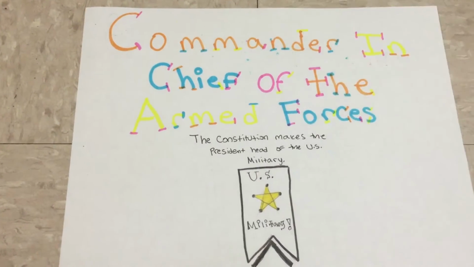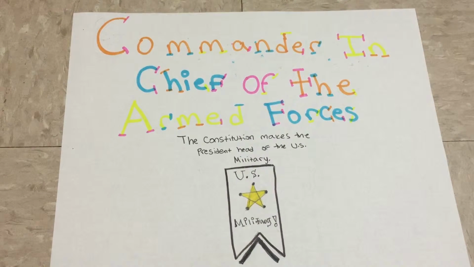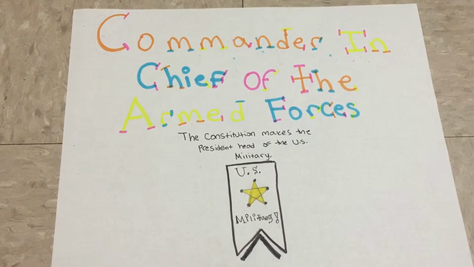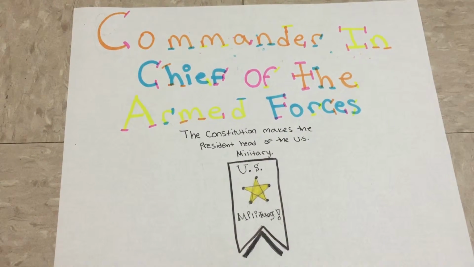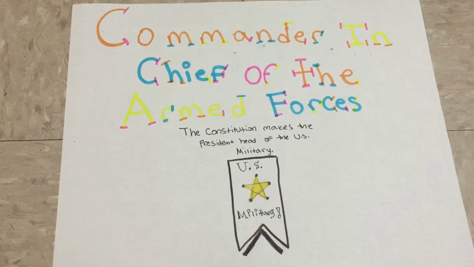The next is the Commander-in-Chief of the Armed Forces, meaning the President is the head of the U.S. military. An example of this is on August 7, 1794, President Washington used military force to put down the Whiskey Rebellion.